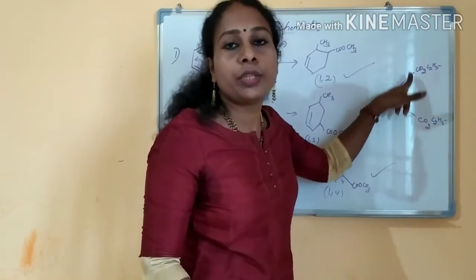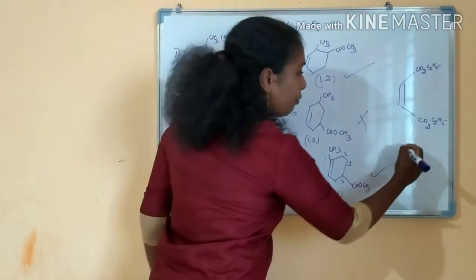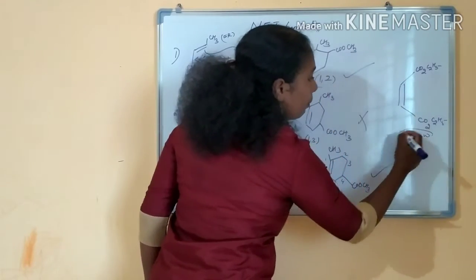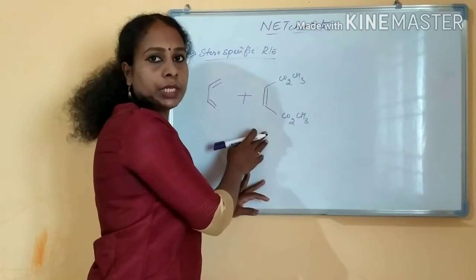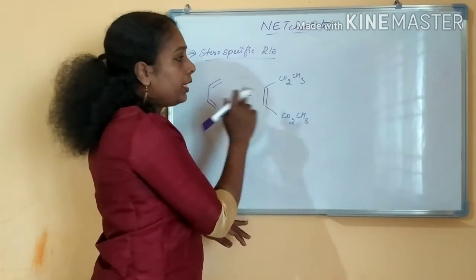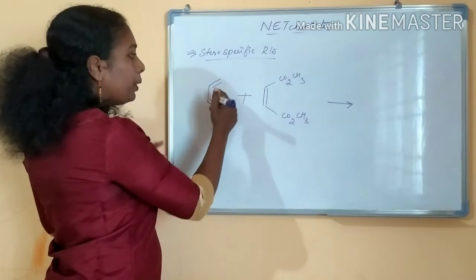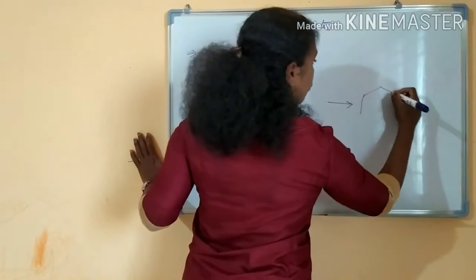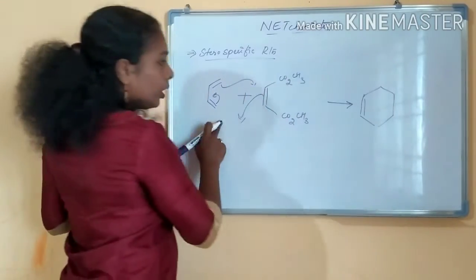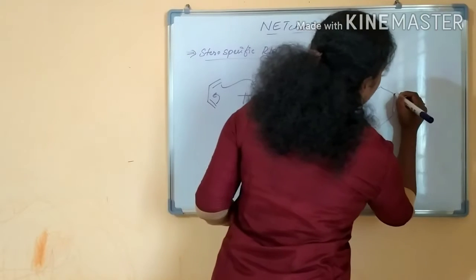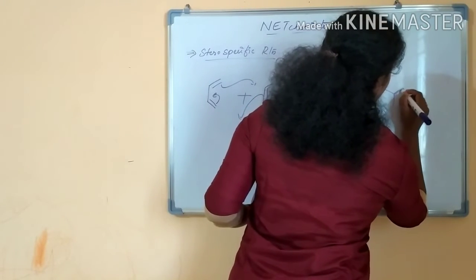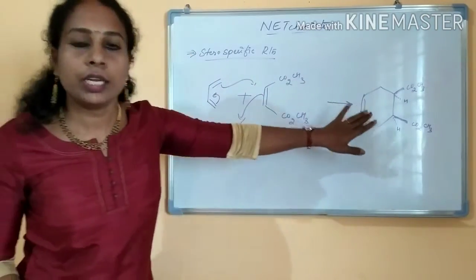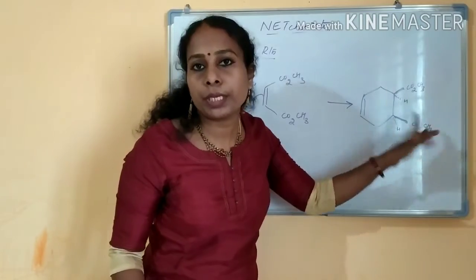this is a cis isomer, right? Then you will get a cis product. And if you are taking a trans isomer, with the electron withdrawing groups in trans positions, then you will get a trans product. If you see here, this is a cis isomer, right? Then the product, the 6-membered ring forming, will be like this, right? If this is a cis isomer, the product also will be a cis isomer, okay? See, if it is a cis isomer, your product also will be a cis isomer.